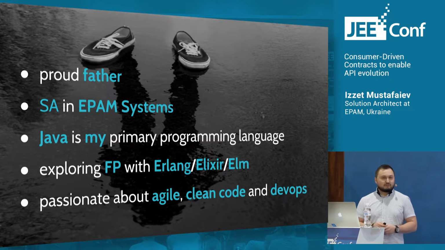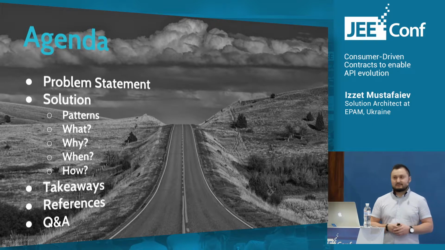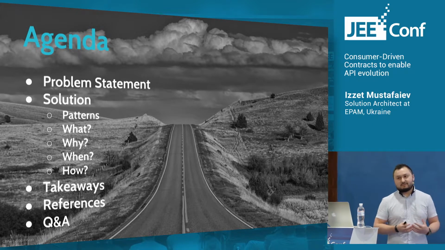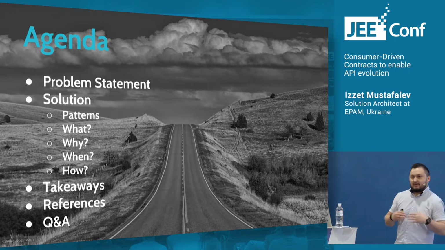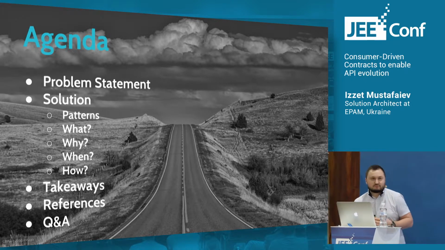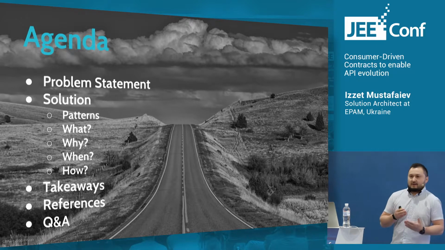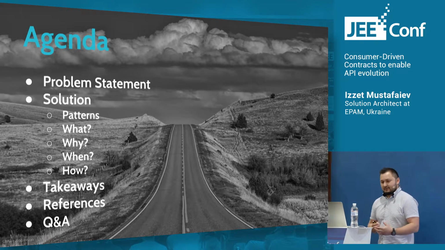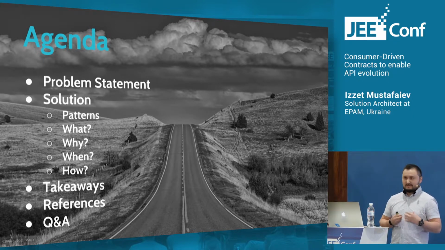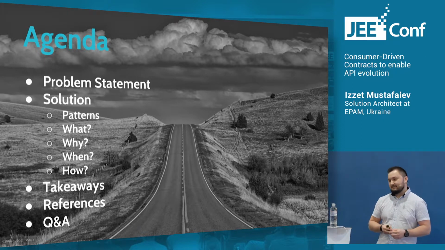That's it about me. Let's go through the agenda for today's talk. First of all, we need to understand the problem statement so that we are all on the same page. Then we will move forward to overview solutions that exist to solve our integration problem. We will take a look at several of them, and we will dive deep into one that is called consumer-driven contracts.